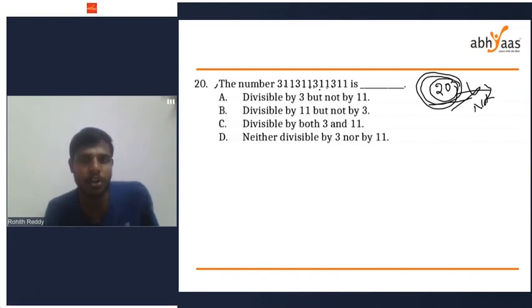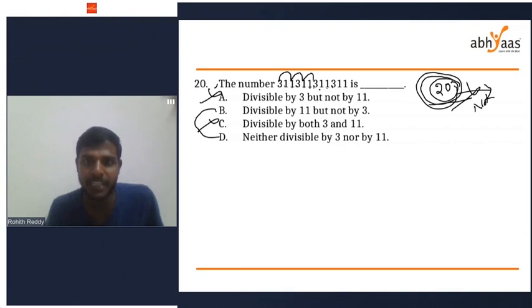So first option gone, C gone. We have only option B and C possibility. Now I will check for the divisibility rule of 11. I am going to add all the numbers in odd places. 3 plus 1, 4, 4 plus 1, 5, 5 plus 3, 8, 8 plus 1, 9, 9 plus 1, 10.